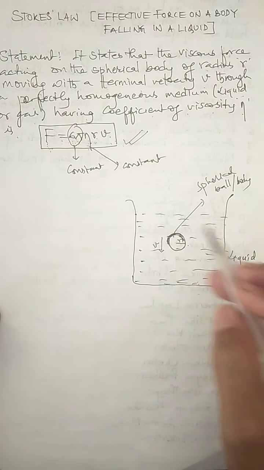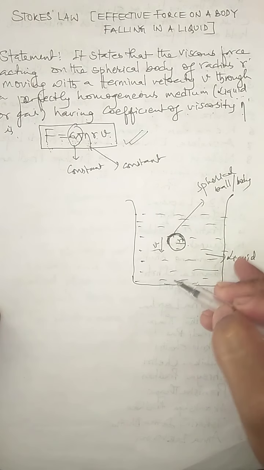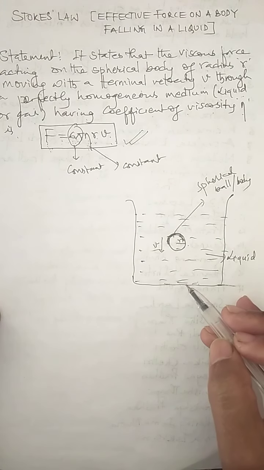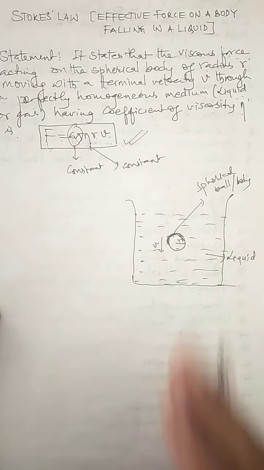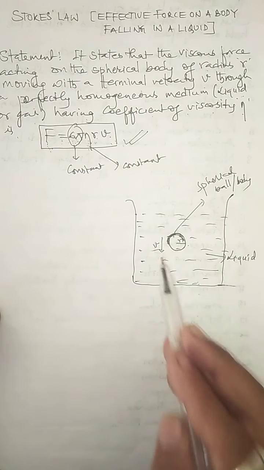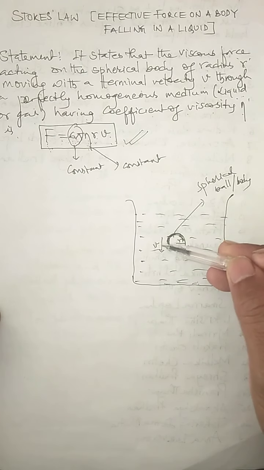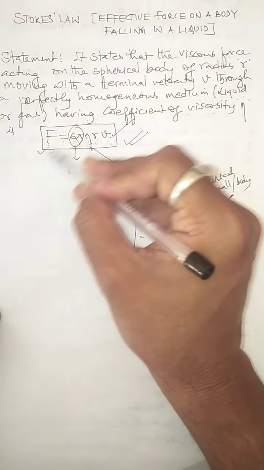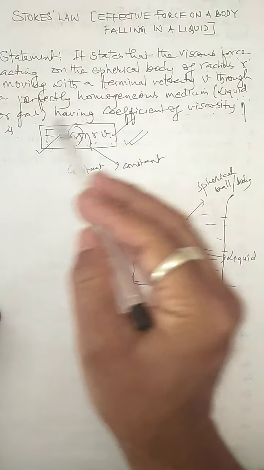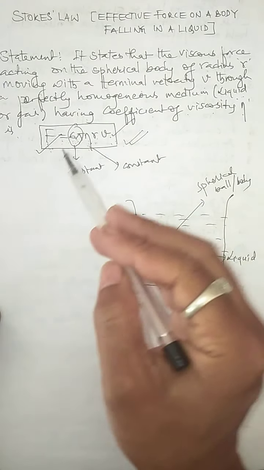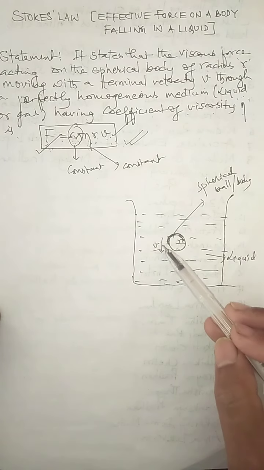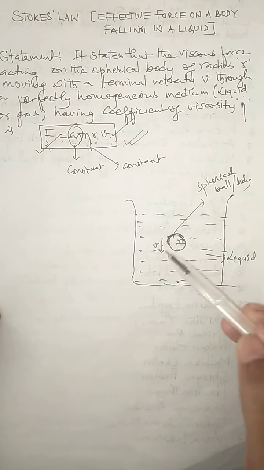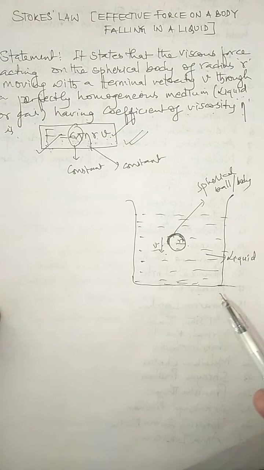As the velocity of the body increases when it falls in a liquid, the opposing force also increases. That means more viscous force is exerted on the body. When v increases, viscous force also increases, because as per the mathematical relation of Stokes' law, force and velocity are directly proportional to each other. When the velocity of this spherical body increases, the viscous force acting on that body also increases.